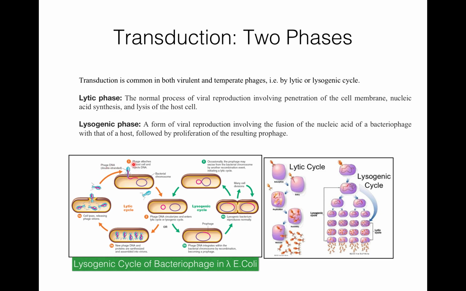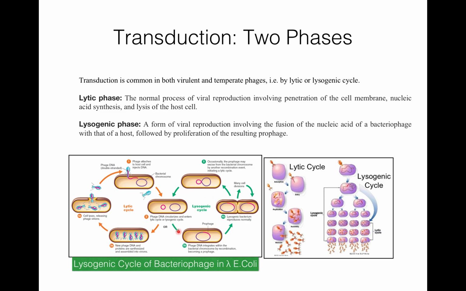These phages now attack another bacterium and start infection. The phage again attaches to another host cell and injects DNA. So this lytic phase is a damaging phase; it damages the bacteria and moves on. New phage DNA and proteins are assembled into the virus, these virions explode out of the cell and again infect another bacterium, and this cycle moves on. So this is the lytic cycle.